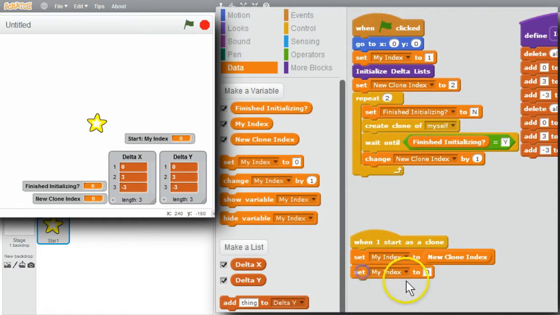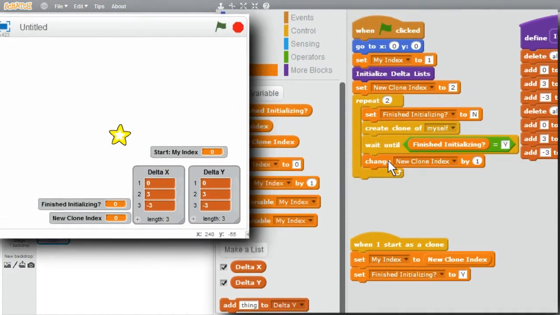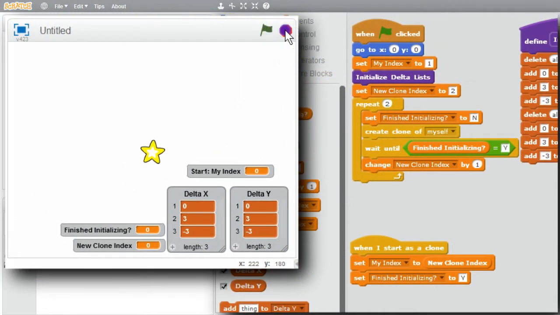Set finished initializing to a Y. When the clone sets finished initializing to a Y, the creating sprite can continue execution. I'll try it now. Stop. Green flag. Notice that new clone index is 4. It started at 2. Two clones made would add 1 a couple times and leave it at 4. Also notice that finished initializing is a Y for the last clone.